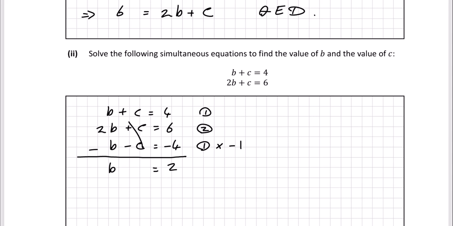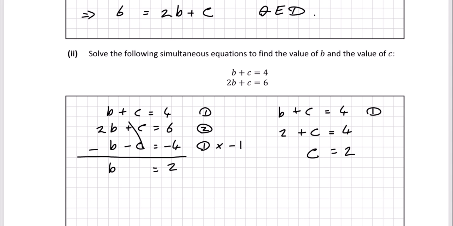Let's work out c then. I'm going to take equation 1, b plus c is equal to 4. I'm going to substitute in 2 here for b, we just worked that out. So subtract 2 from both sides. That'll give me c is equal to 2.